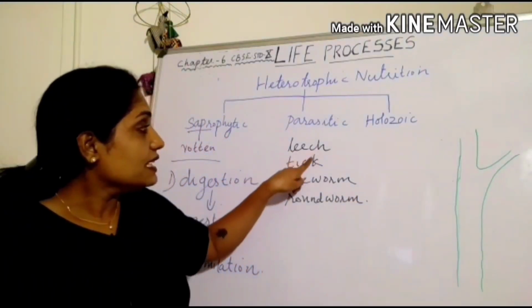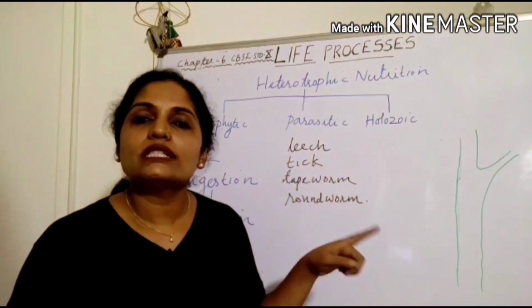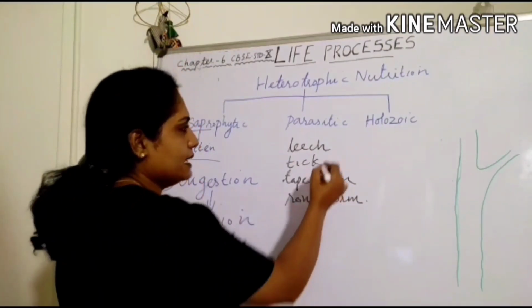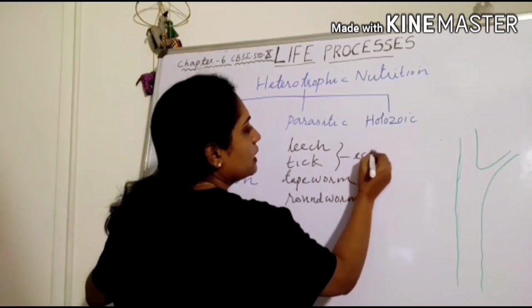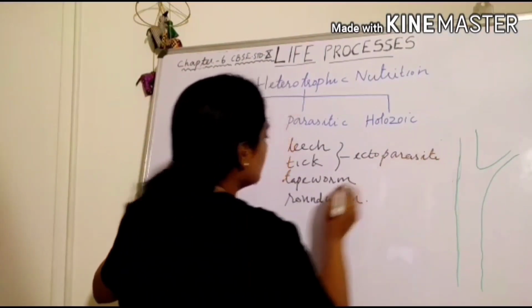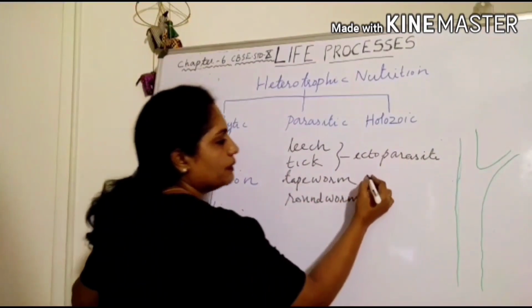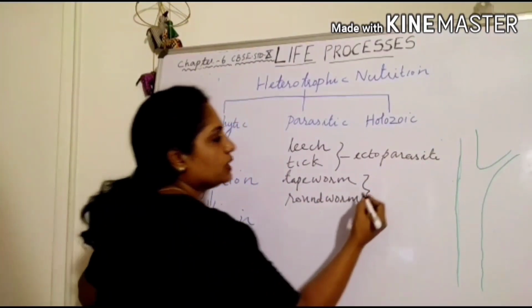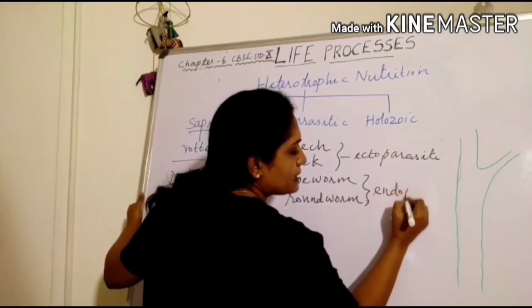And here leech and tick, they are found on the surface of the body. So they are called ectoparasites. And tapeworm and roundworm, they both live inside the body. So they are called endoparasites.